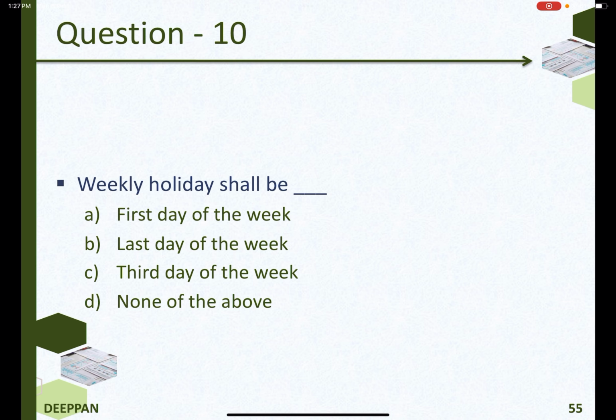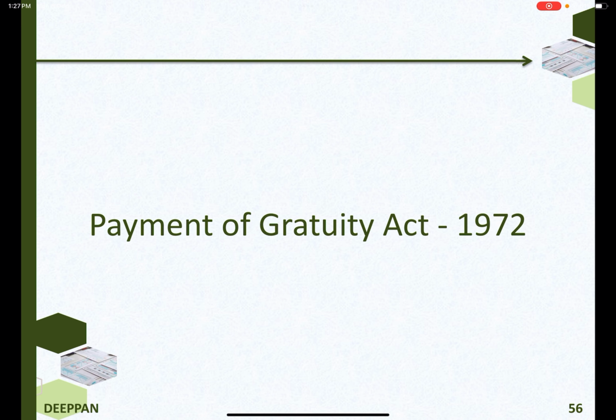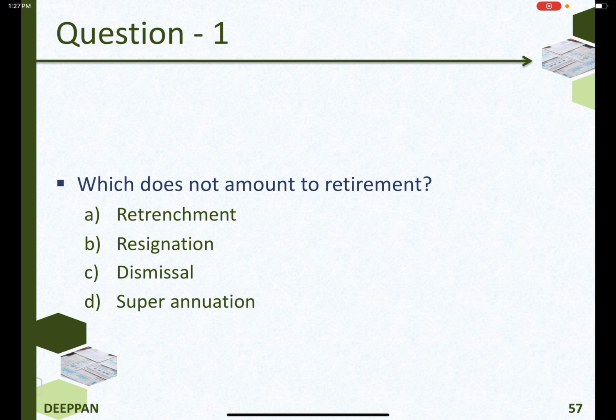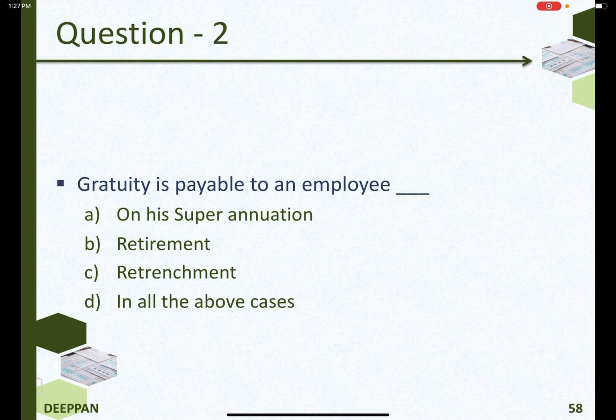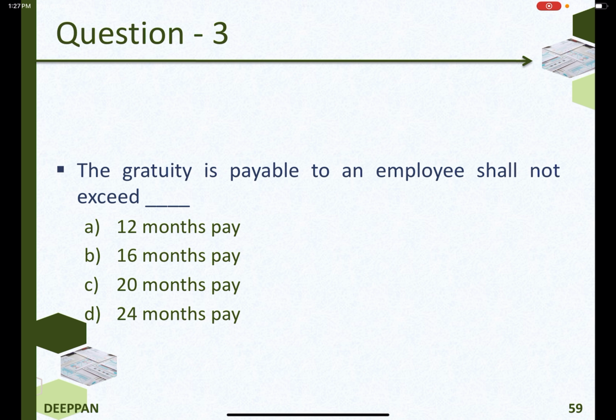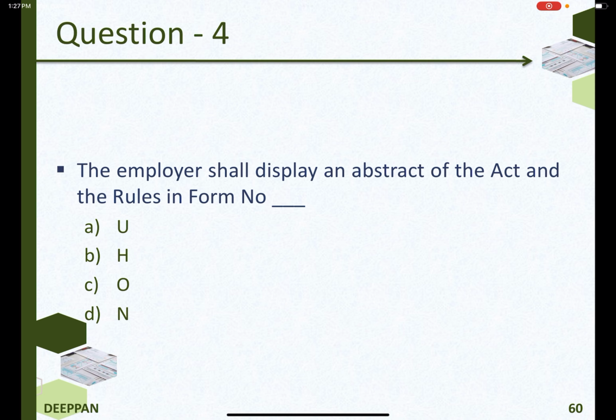Weekly holiday shall be the first day of the week. Payment of Gratuity Act 1972. Which does not amount to retirement? Superannuation. Gratuity is payable to an employee on his superannuation, retirement, retrenchment, in all the above cases. The gratuity payable to an employee shall not exceed 20 months' pay. The employer shall display an abstract of the Act and the rules in form number U.